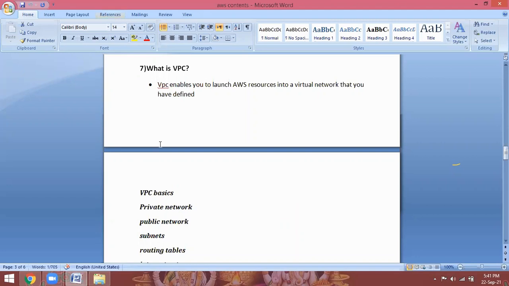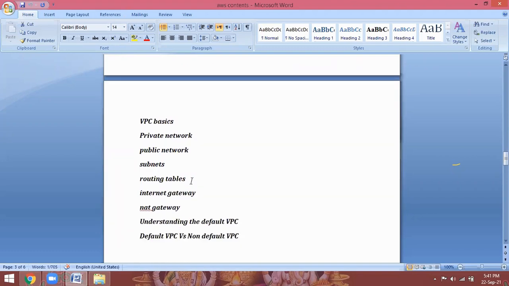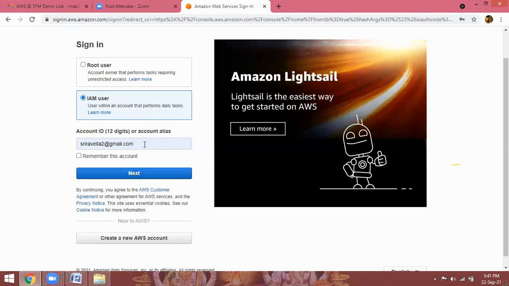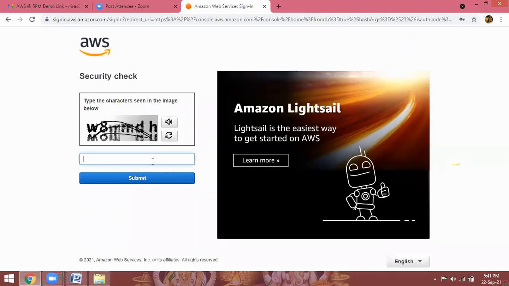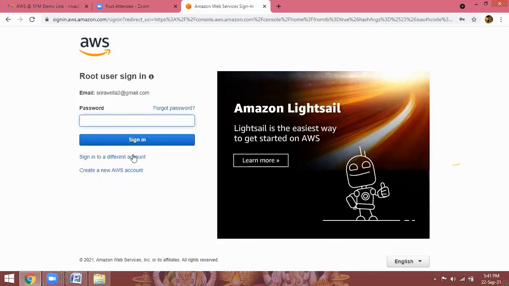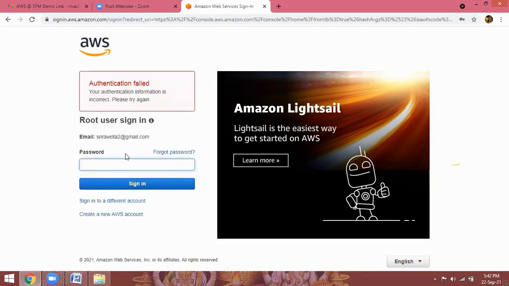Then we can go for VPC, Virtual Private Cloud. By default, whenever you create an AWS account, they will provide one default VPC. I am going to show everybody, every account will get a default VPC. Without a default VPC, you cannot launch your instances. That is the network which is allowed to us.